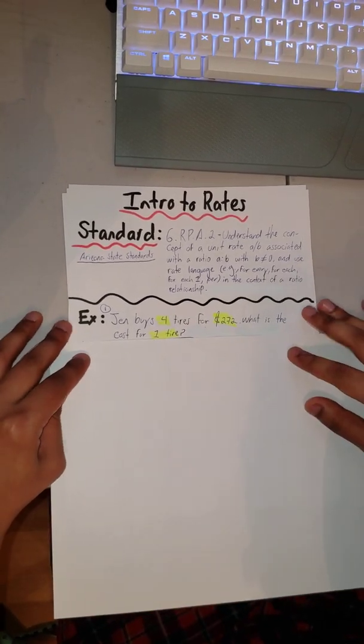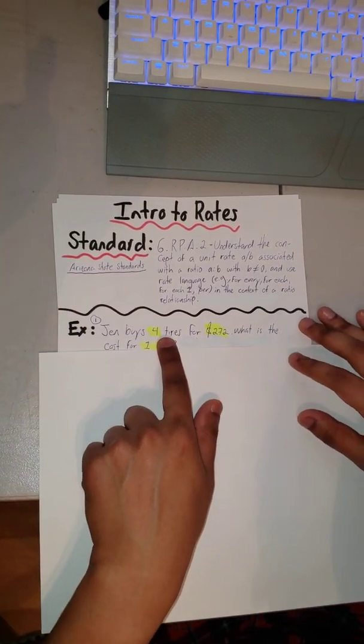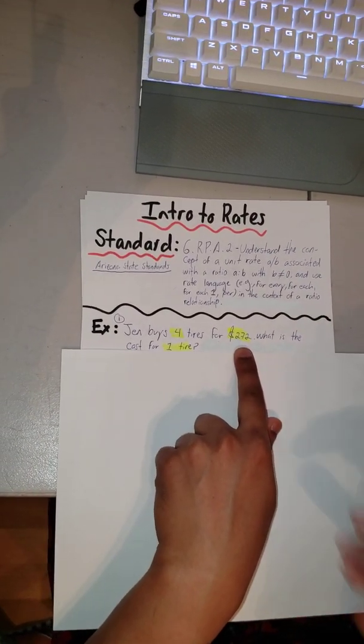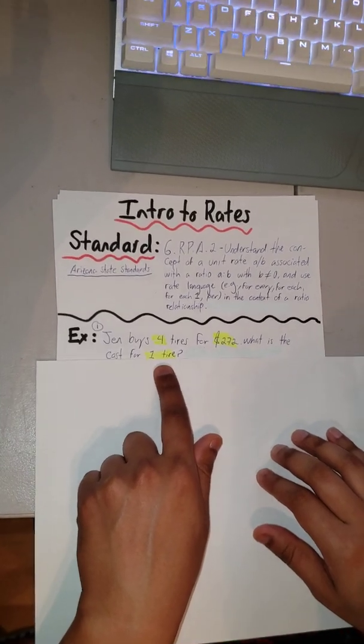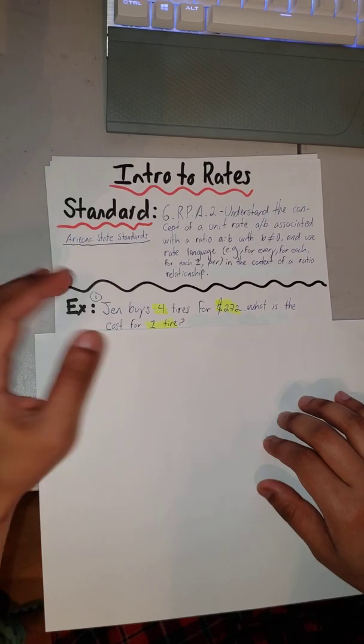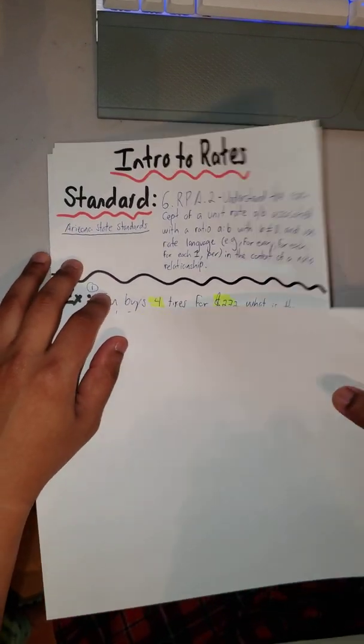So this is one example that we're seeing. Jen buys 4 tires for $272. What is the cost for one tire? Okay. So before we get to answering these example questions, let's go over our actual lesson, okay?